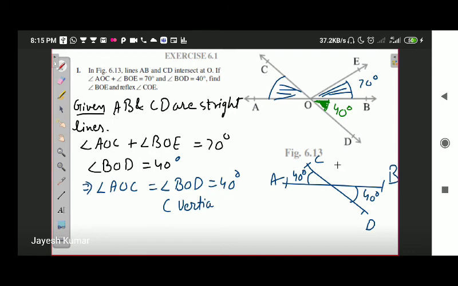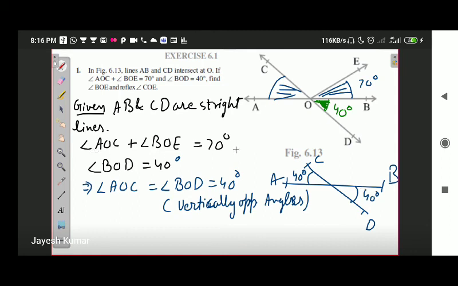In this chapter, for every step that I am taking, I am going to write down some reasons. Okay, the reasons are very important. You always need to write them. Okay, so: vertically opposite angles. Okay, next we will move on.